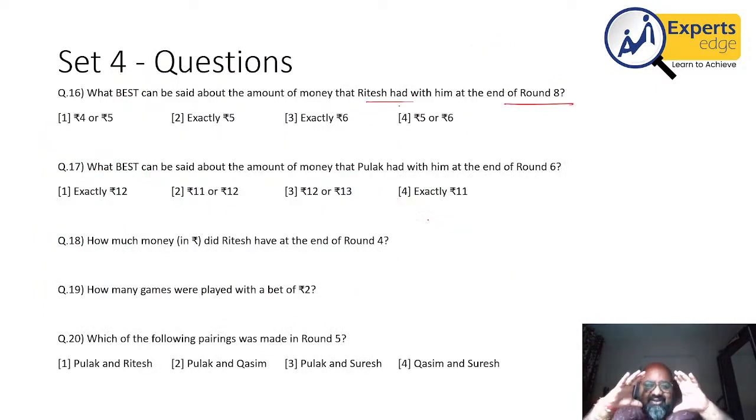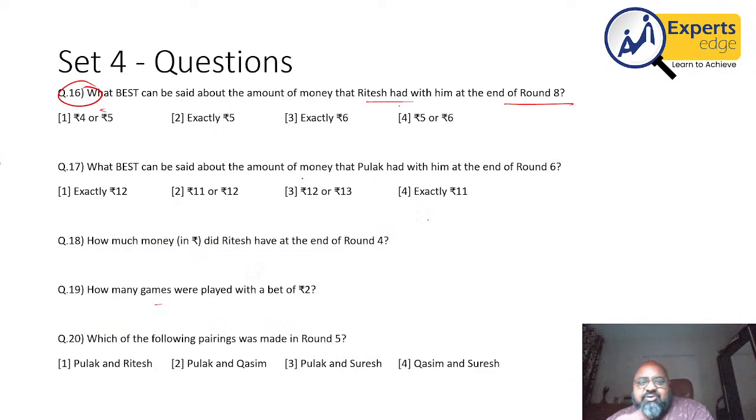But what I'm saying is, in the initial frame, I had question 16 done. When I had marked the first 4 or 5 rounds, I was able to solve this. How much money did Ritesh have at the end of round 4? This is something that I had to find eventually. How many games were played? Again, this will be possible only at the end of the whole calculation. Which of the following pairing is made in round 5?